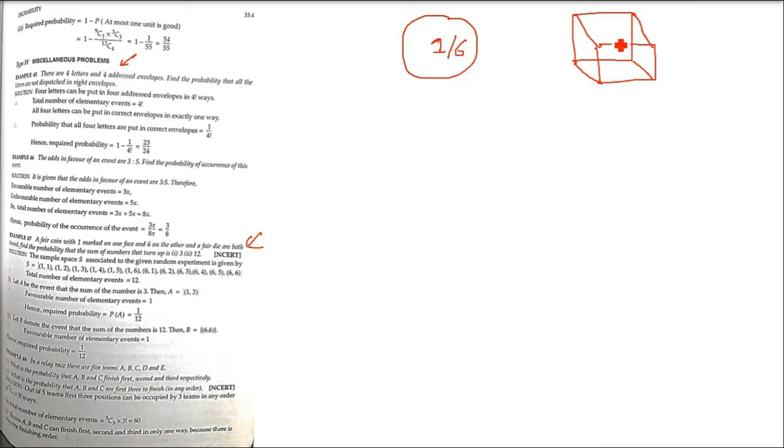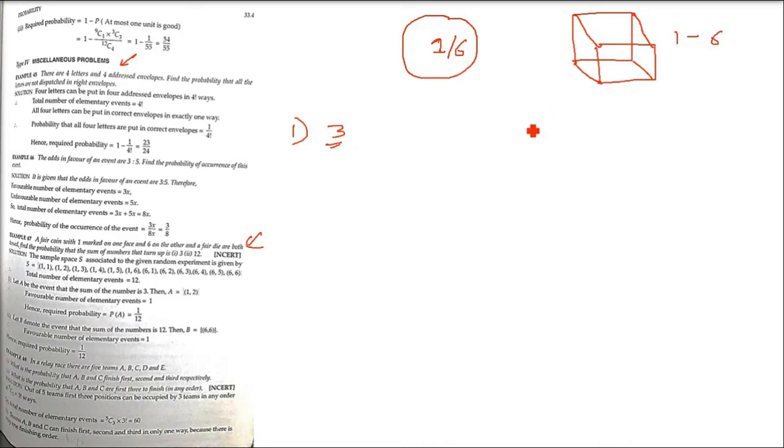It is saying not just head and tail, but 1 and 6. So we are tossing them together, one by one. We have to find out the ways in which 3 will come and 12 will come.